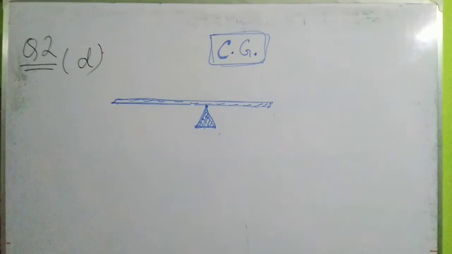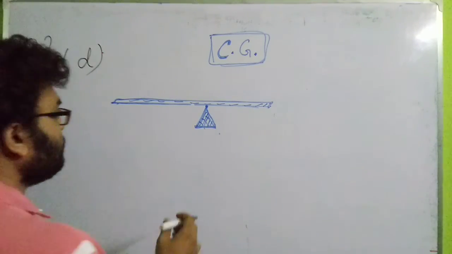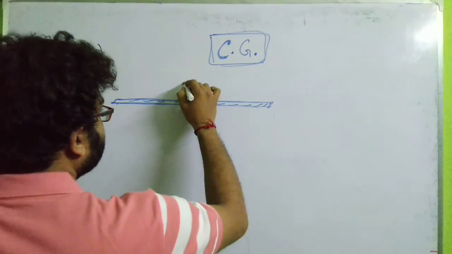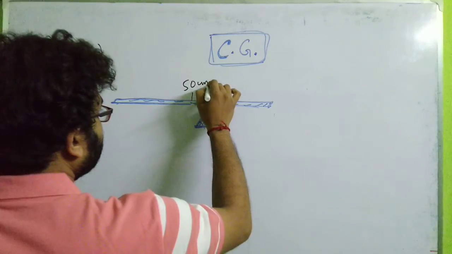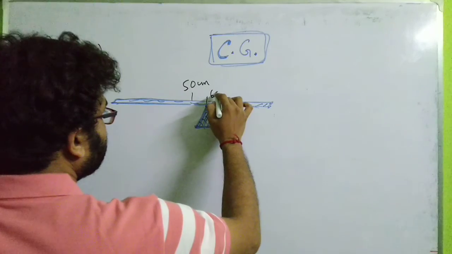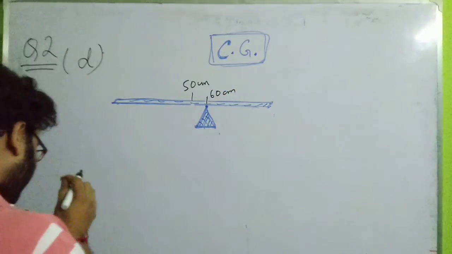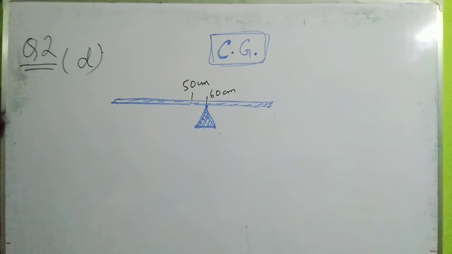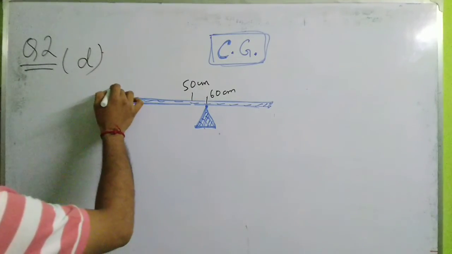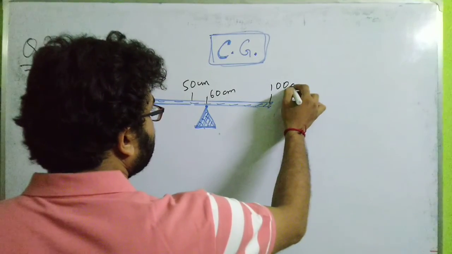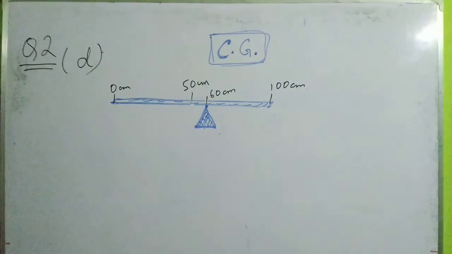Okay, so this is the 50 centimeter mark, and the fulcrum is actually at the 60 centimeter mark. And in each case a weight has been hung at the end. This is the 0 centimeter mark of this scale, and this is the 100 centimeter mark. So this much information has been given, which is the same for all four figures.